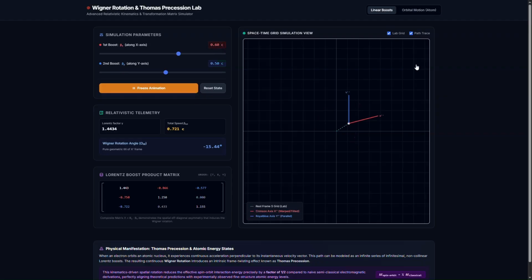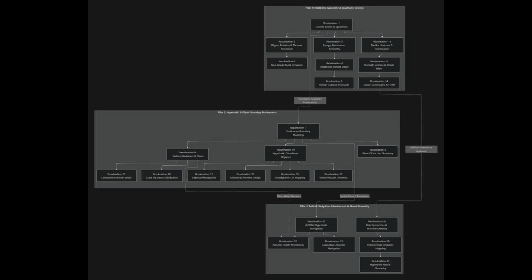In a discrete linear simulation, this causes the coordinate axis aligned with the first boost to warp and tilt dynamically while the perpendicular axis remains parallel to the laboratory grid lines.